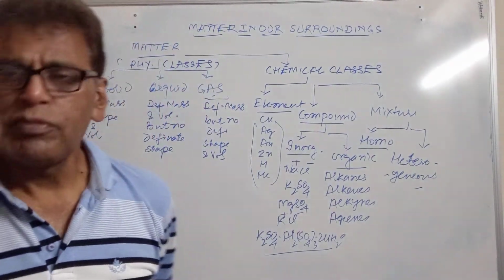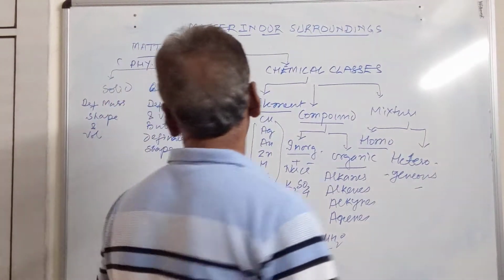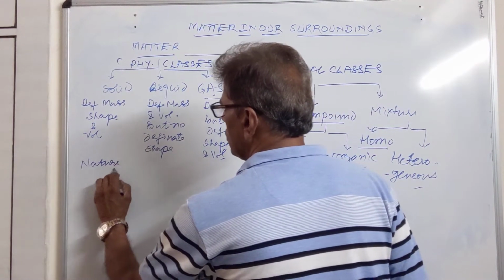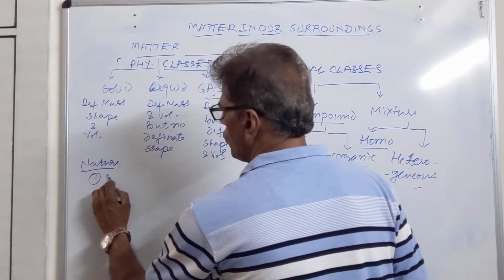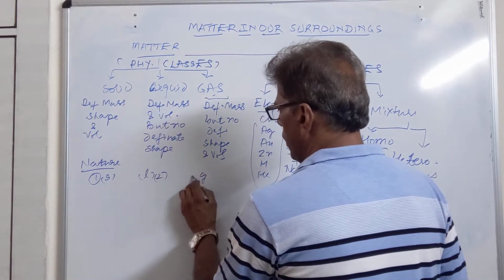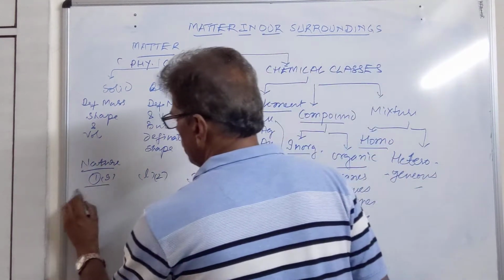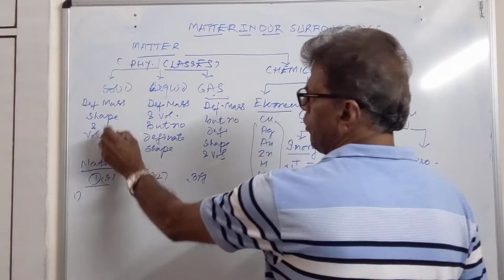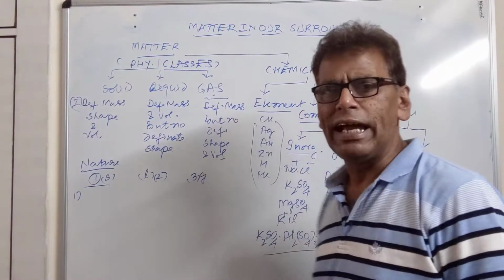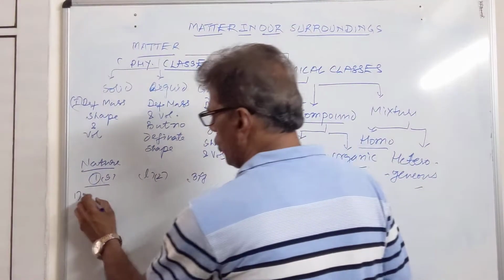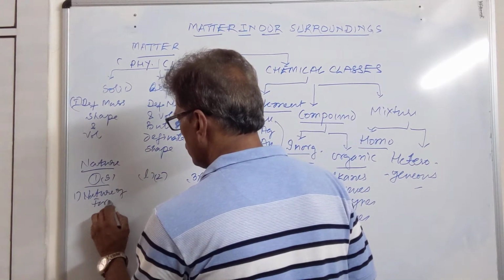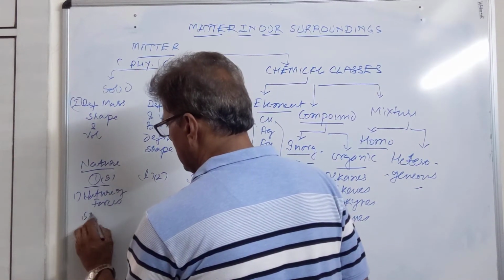Then we come to what kind of forces are present in these states. So nature of forces, we will be talking about the properties of these three. Number one for solid, number two is for liquid, three is for gas. So first of all, these three states we have compared. This is the first point of comparison between these three states of the matter. Second point is nature of forces. In solids they are strongest.